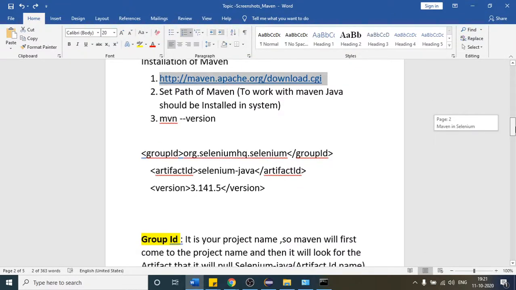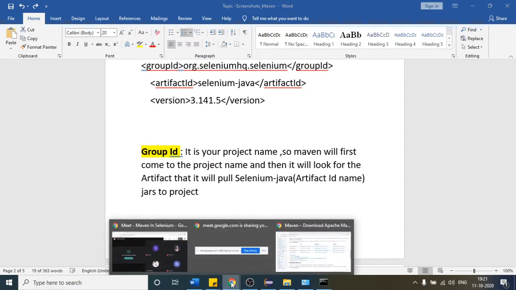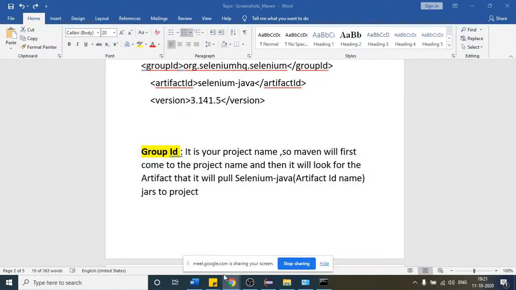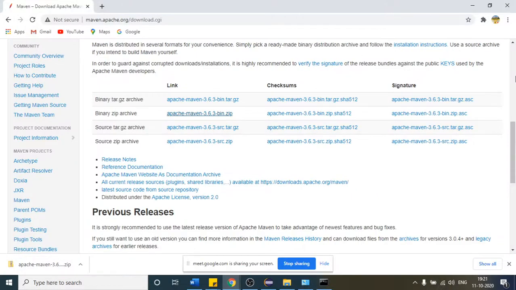Okay. So we have covered this one. So let us understand some terminologies related to Maven. So let me come to this. Again, Maven repository is the website. This is the website we are going to use for Maven.